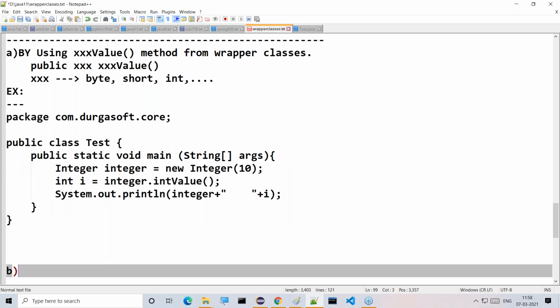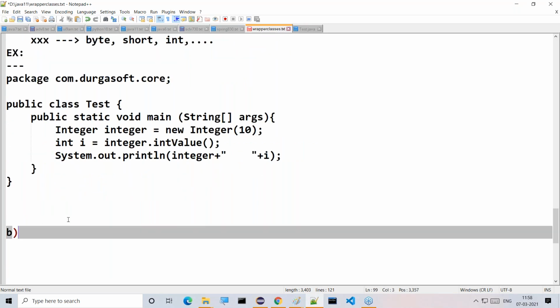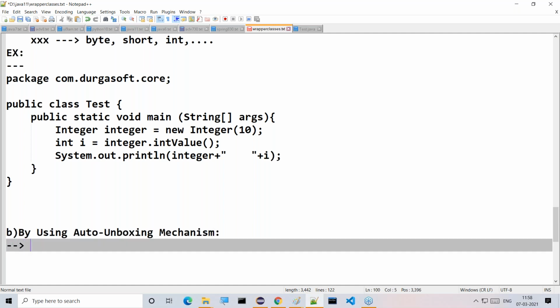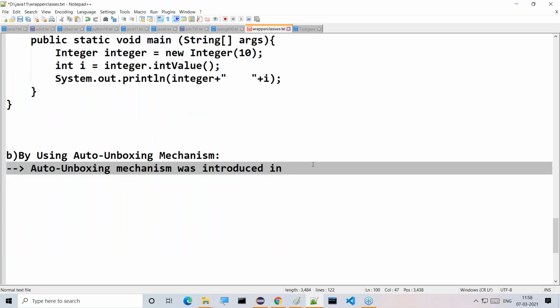Next, another mechanism exists. What about this other mechanism? By using the auto unboxing mechanism. What is the meaning of auto unboxing actually? The auto unboxing mechanism was introduced in JDK 1.5 version.